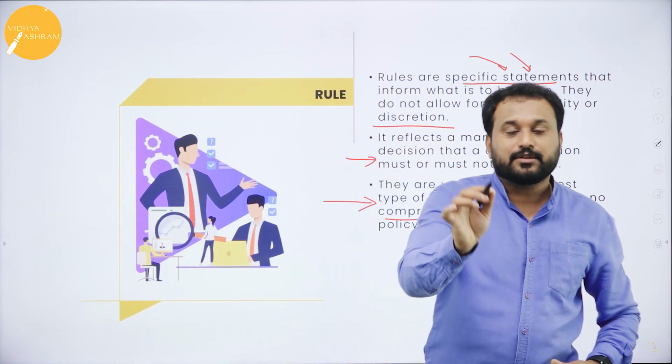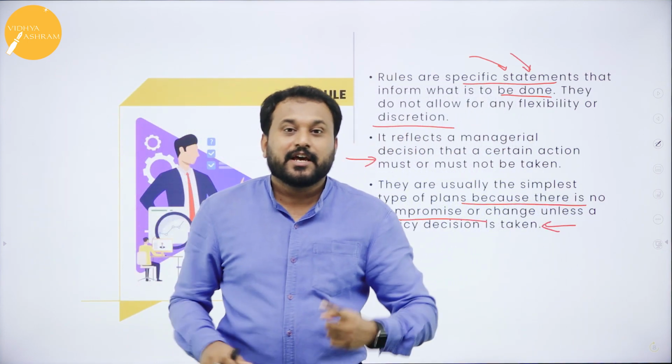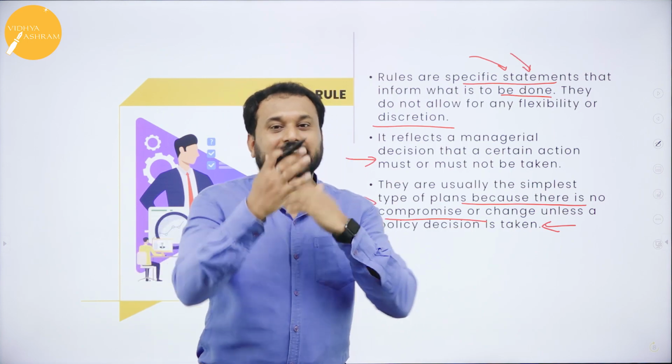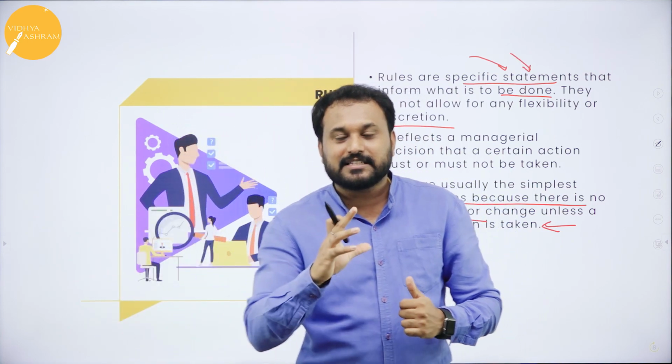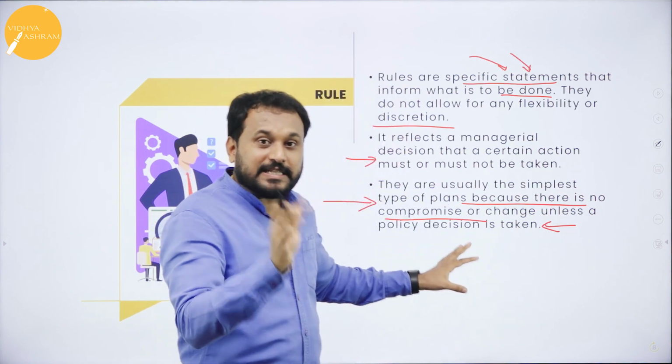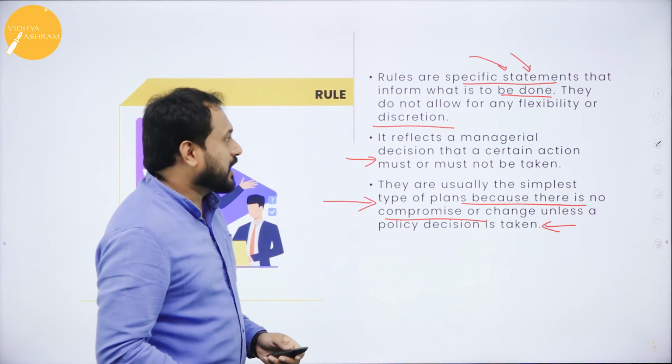That means if you need to change any rules, you need to change the policy. If you need to change policy, you need to change your strategy. When you change your strategy, you need to change your objective. So understand, everything depends on it, but still it is called the simplest type of plan. This is what the rules are.